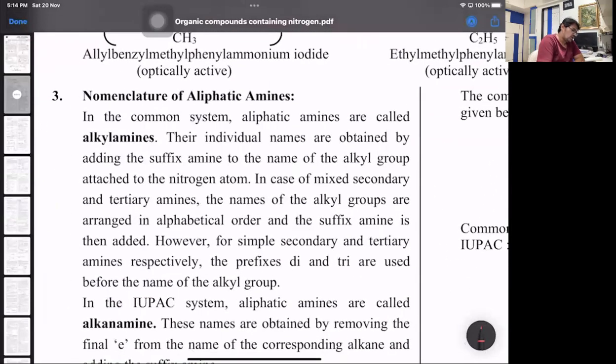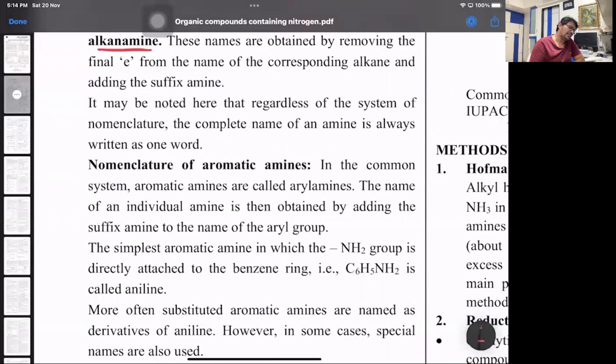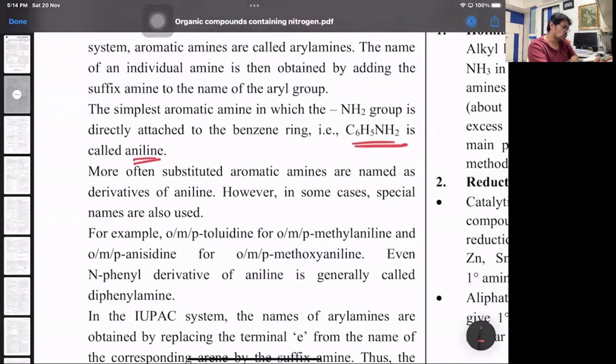Nomenclature. In the common system, they are called alkyl amines, where we write the alkyl group followed by the word amine. For 2 degree and 3 degree amines, if similar groups are present, the prefix di and tri can be used. In IUPAC, they are called alkanamines, where the parent alkane's E is replaced by the word amine. For aromatic amines, generally the compound is aniline. Is this clear? The name aniline is used in the common as well as the IUPAC systems, but we can also use another name. Aniline can also be called benzenamine.